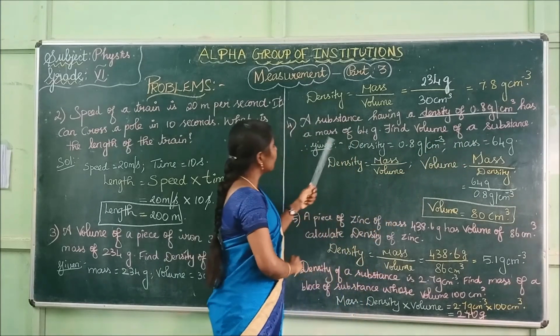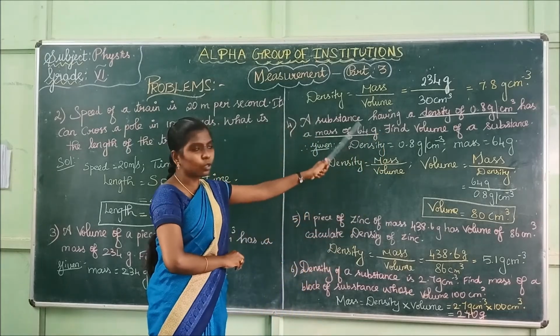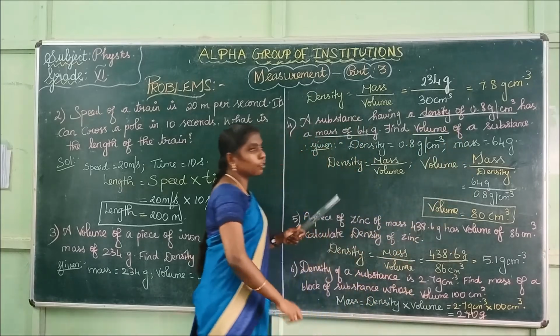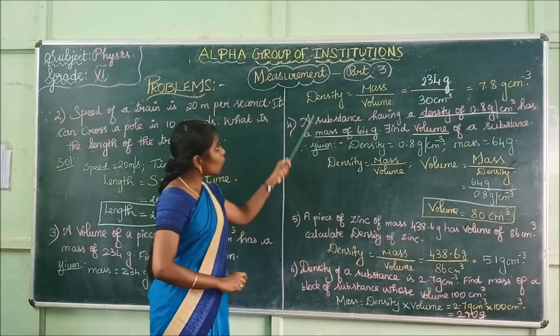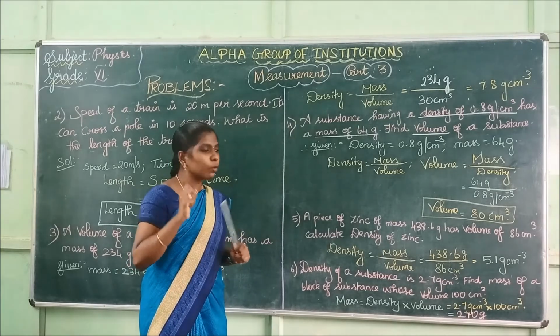Okay, the mass value is given here, a mass of 64 gram. They are asking us to find the volume. So what is the formula for density? Density is equal to mass by volume.